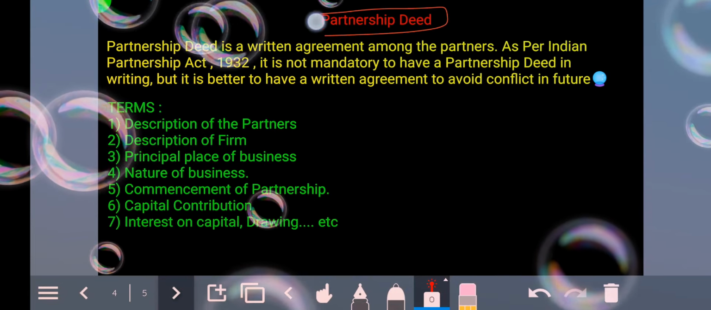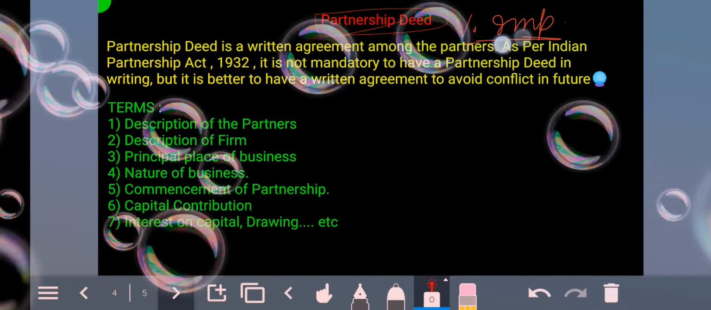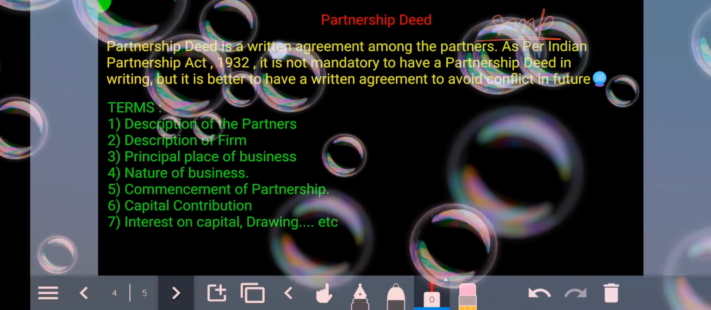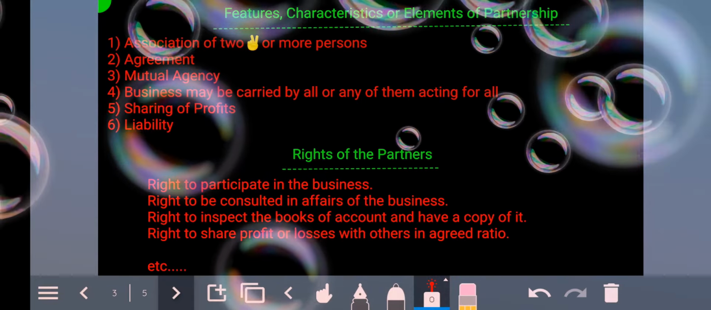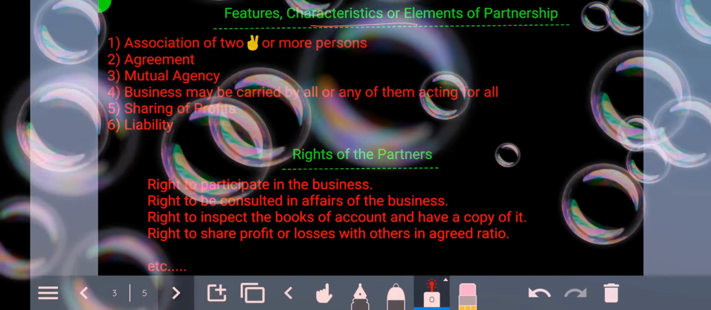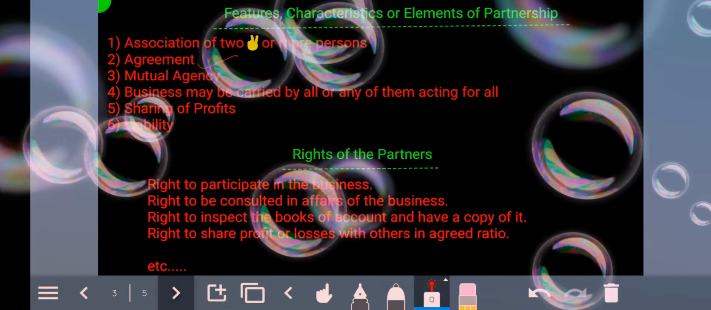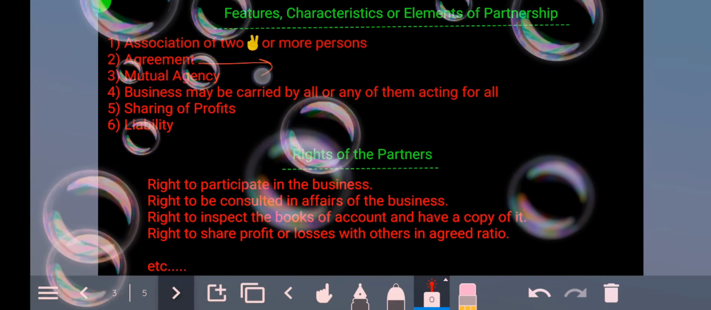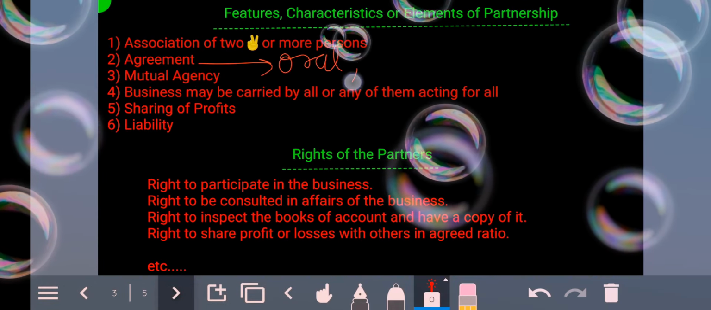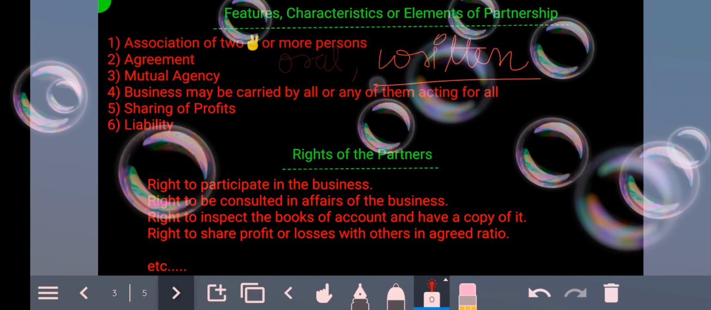Now coming to the very important point, which is the partnership deed. You need to remember this. The partnership deed is a written agreement. When we talked about the features or characteristics, we said there has to be an agreement. When a partnership starts, it should be based upon an agreement. This agreement can be oral or it can be written, both forms.